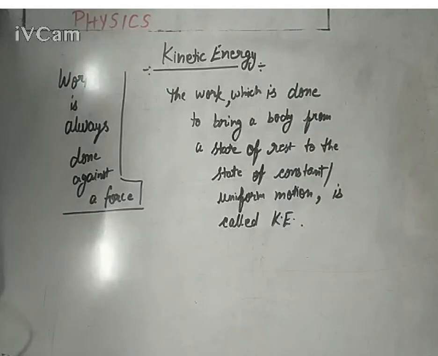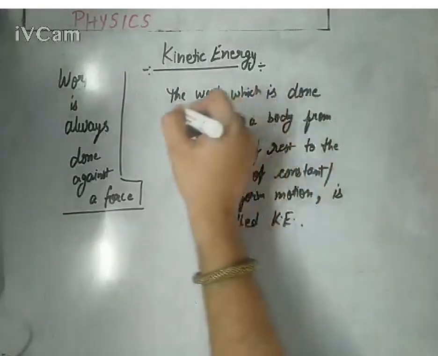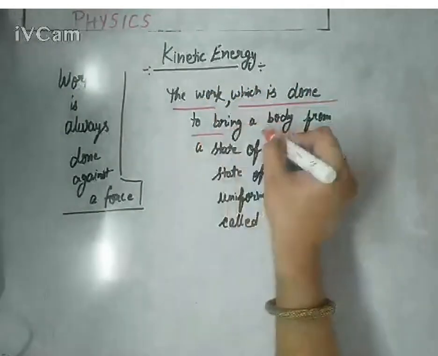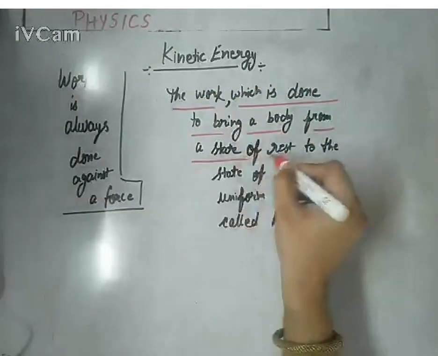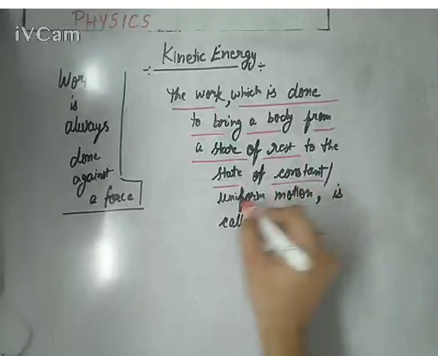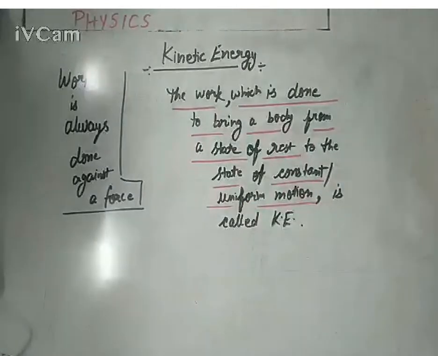So you need to pay attention to this. It is the amount of work which is done to bring a body from the state of rest to the state of uniform motion or constant motion. This is the basic idea, the blueprint of the derivation for kinetic energy. We can derive the expression in two ways: the general analytical or mathematical method, or the second, the calculus method.